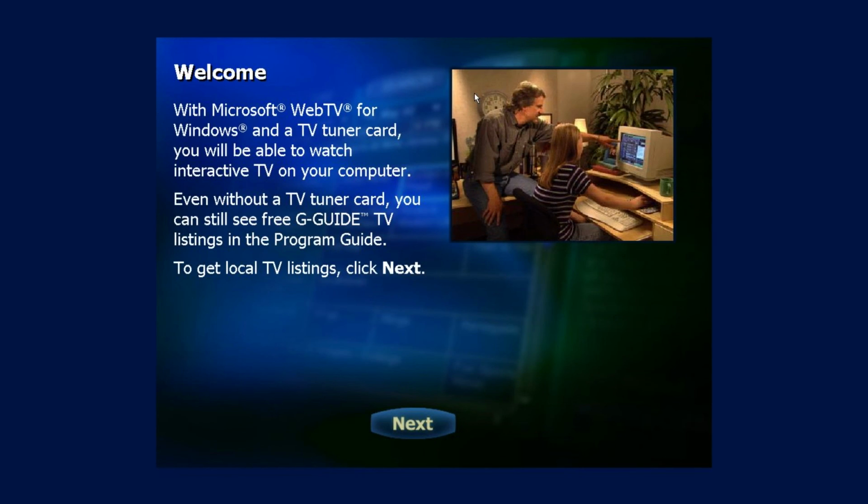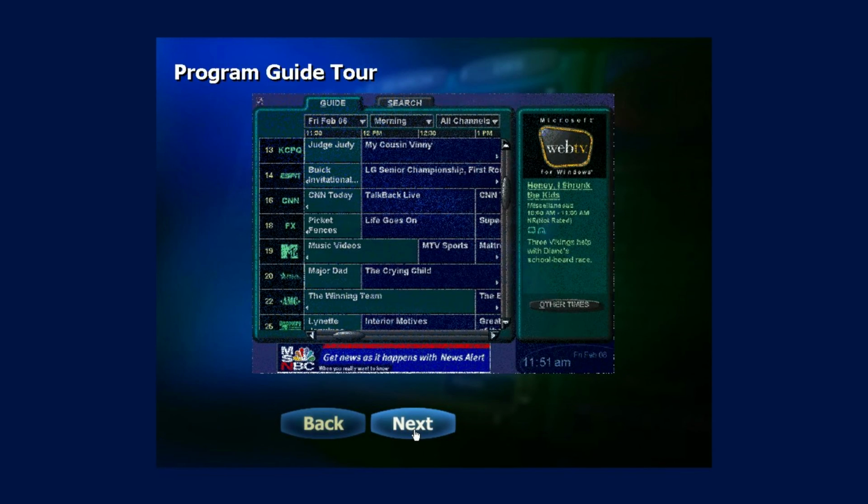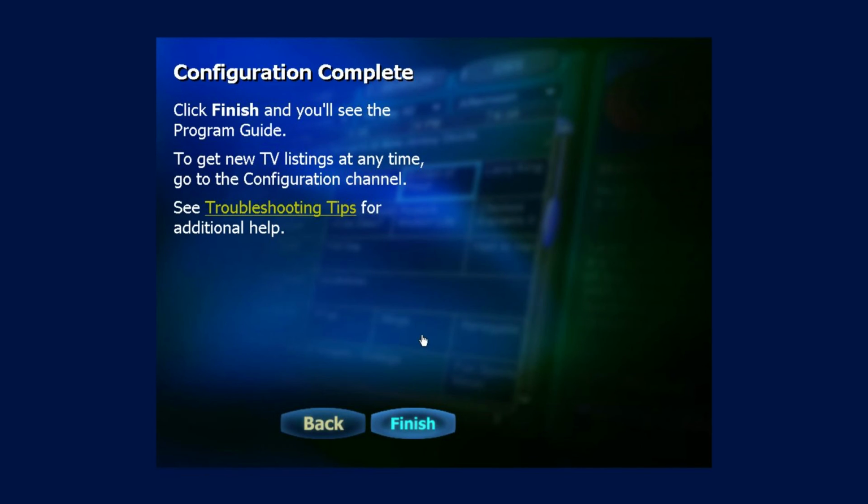Welcome to Microsoft Web TV for Windows. The program guide in Web. So you can watch TV. You're done. To change your choices at any time, go to the configuration program on your program guide.